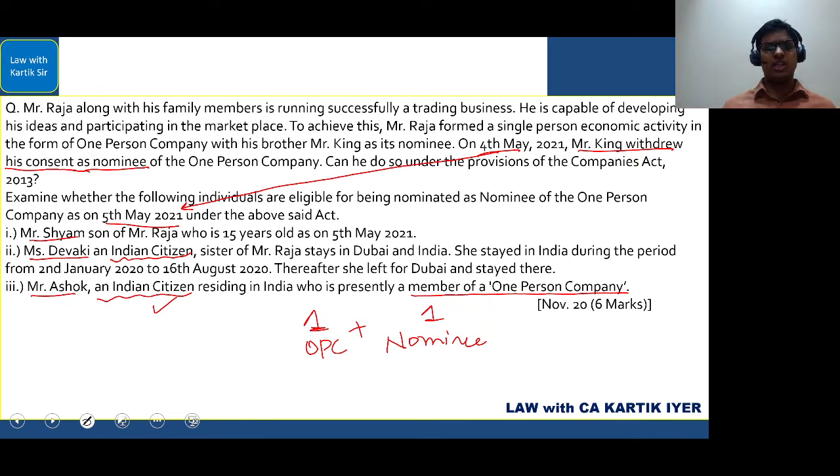And they have not given anything in relation to Mr. Ashok. Easy, simple. Next one.